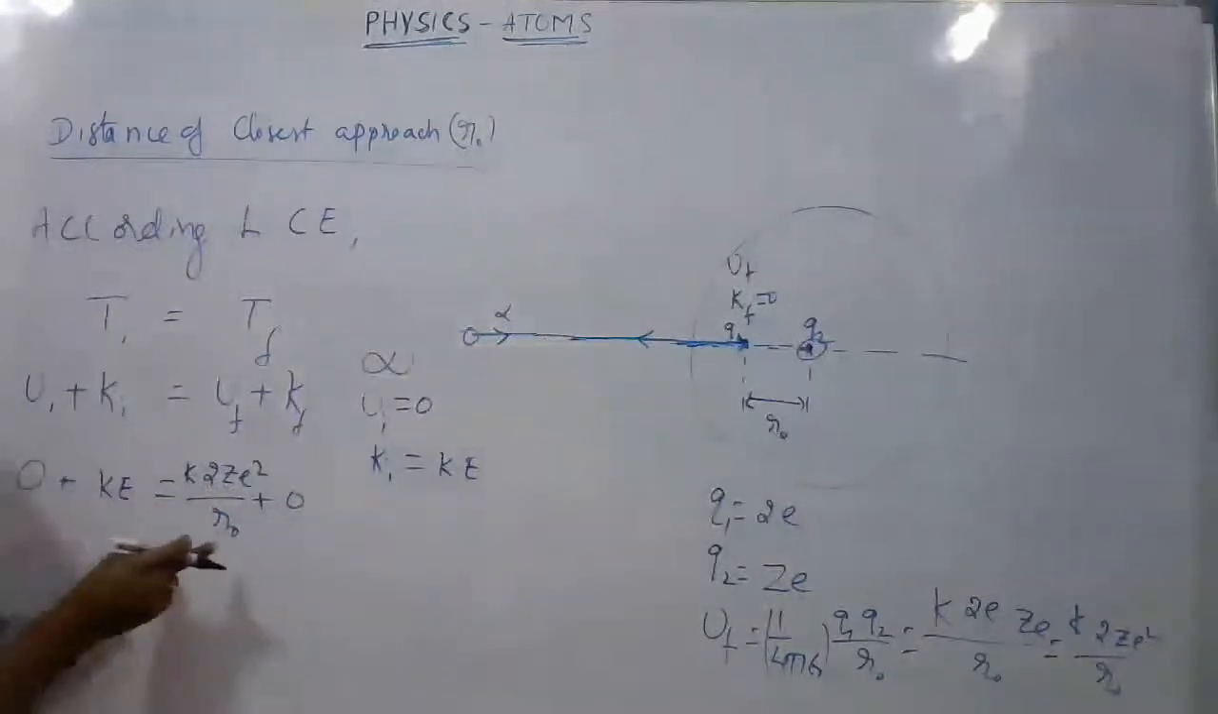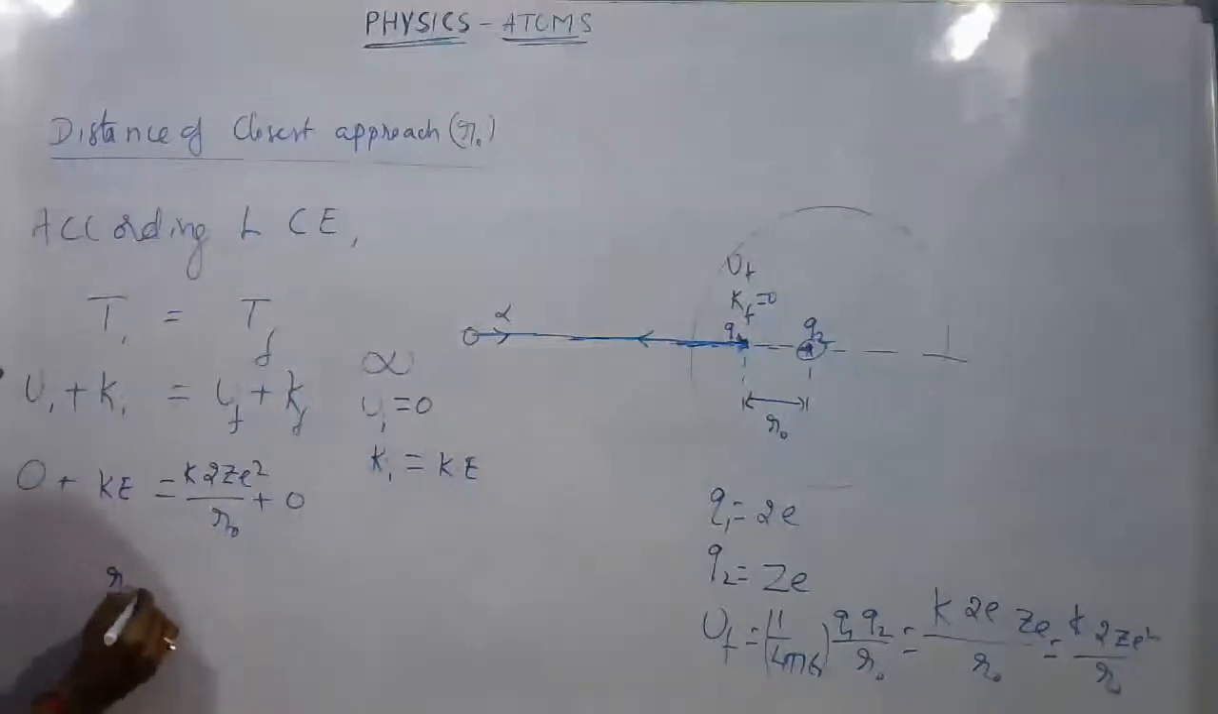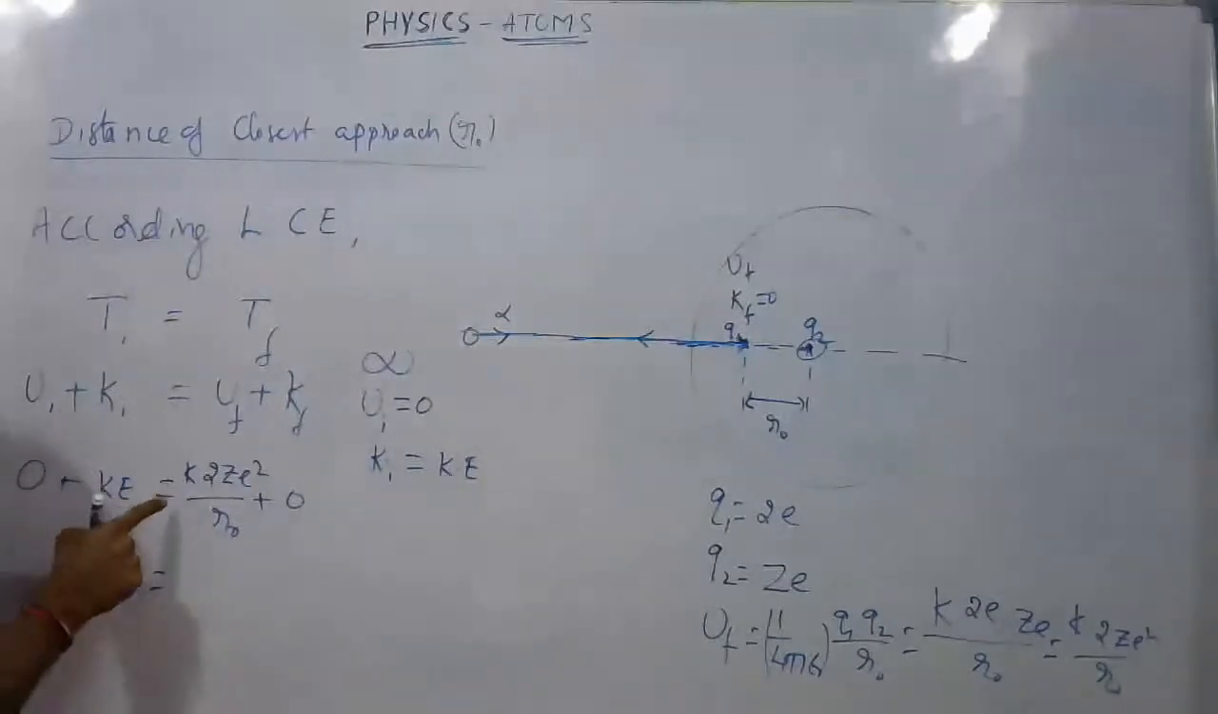On simplifying further, what do you want? R naught you want, right? Take it here, then you will get R naught equal to, and you can keep K as it is here itself.